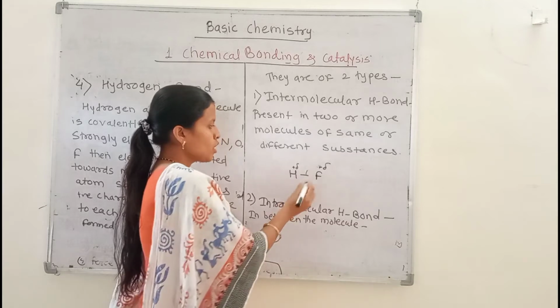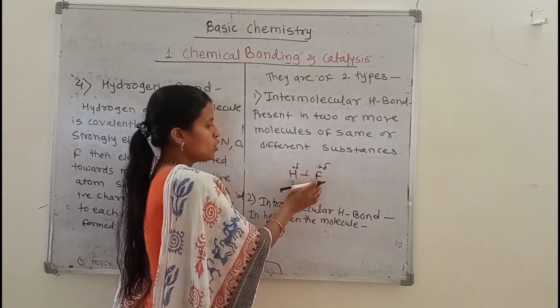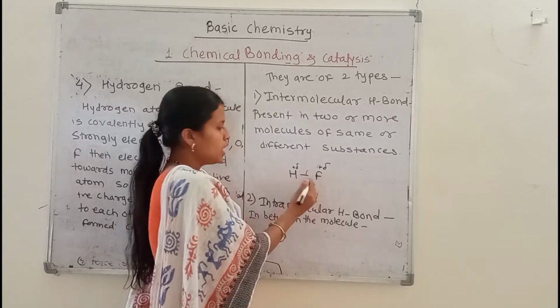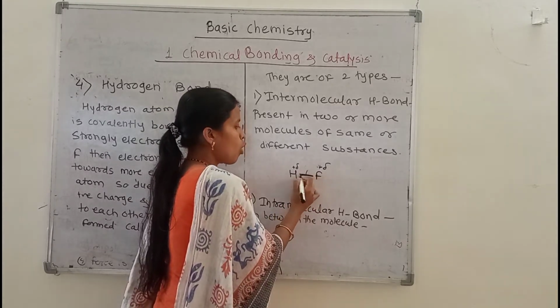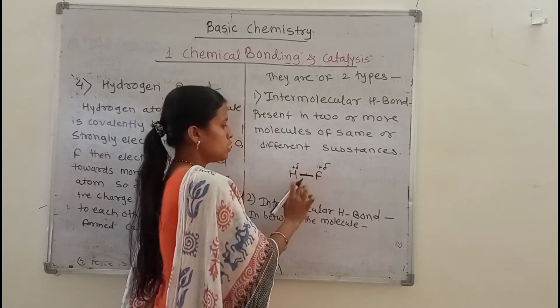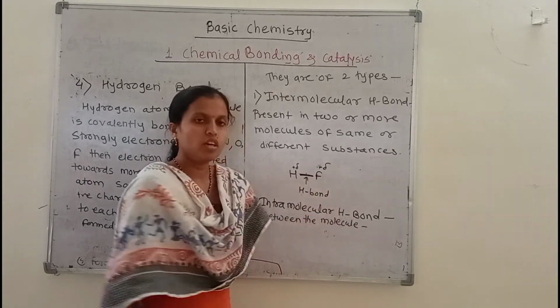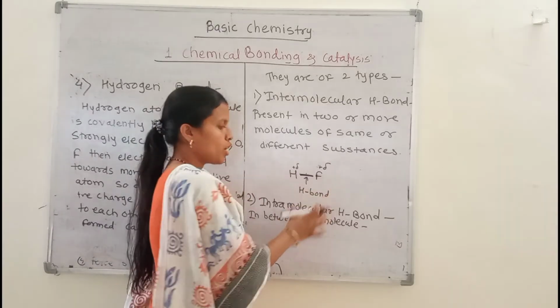So there is a force of attraction between the opposite charges, and they come close to each other, and then a bond is formed between them. This bond is called the hydrogen bond. Okay, in that manner the hydrogen bond is formed.